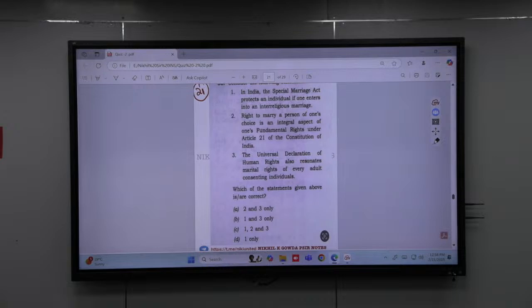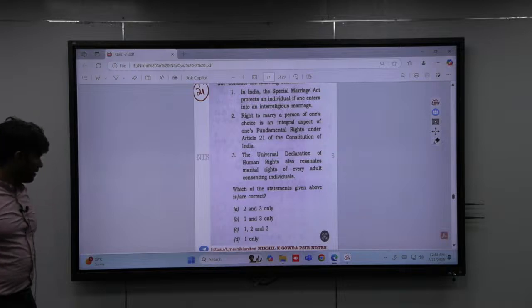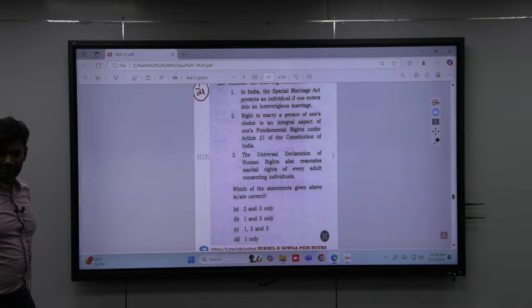Time is up. So what will be the answer? So how many of you say? An easy question. Special Marriage Act 1954. As you know, it deals with inter-religious marriages. Even though we don't have a uniform civil code, if there is an inter-religious marriage, you can register the marriage under the Special Marriage Act.